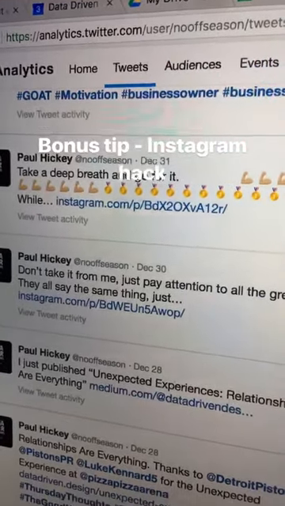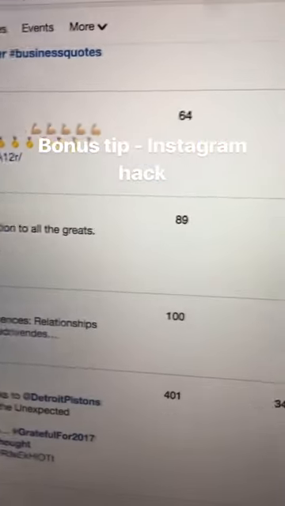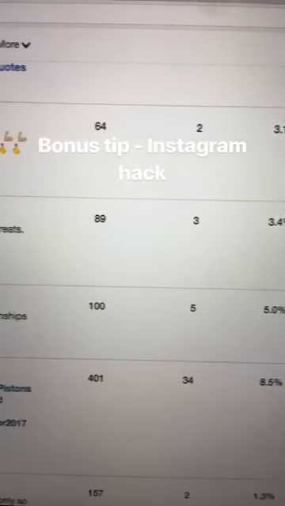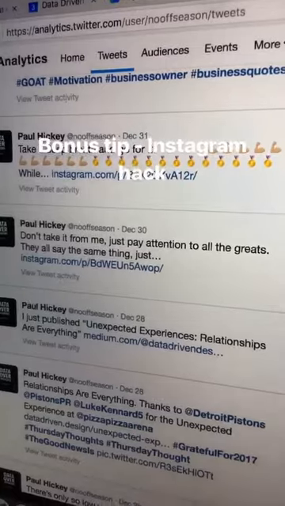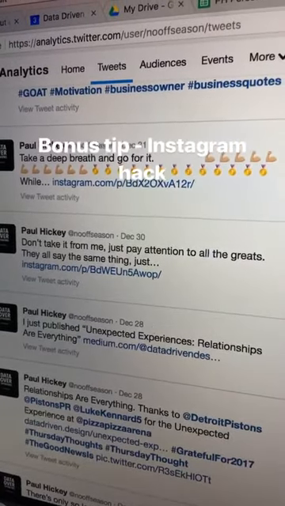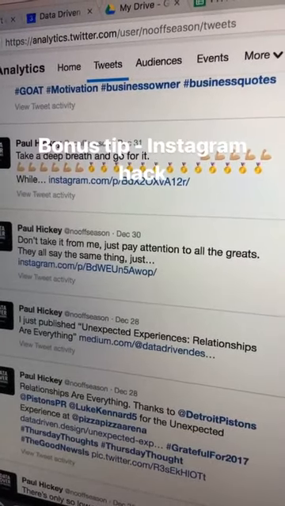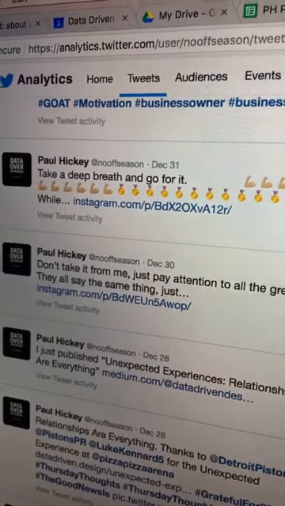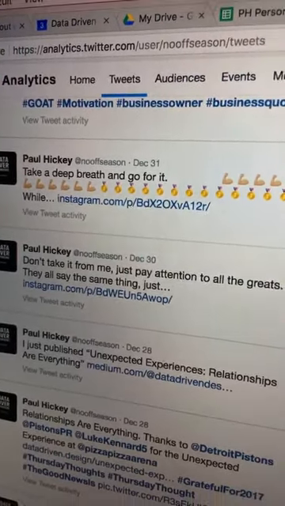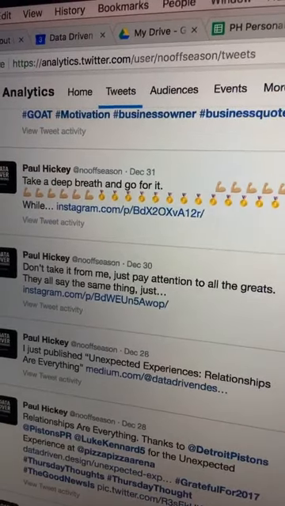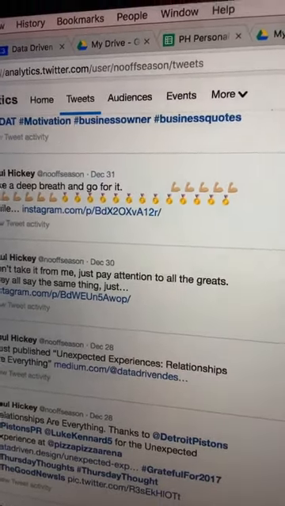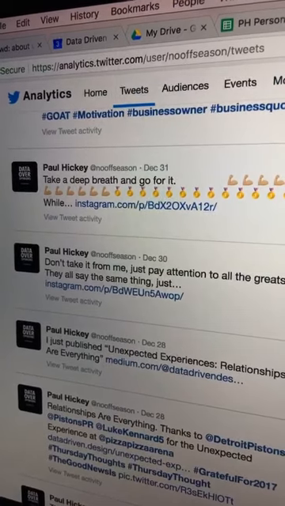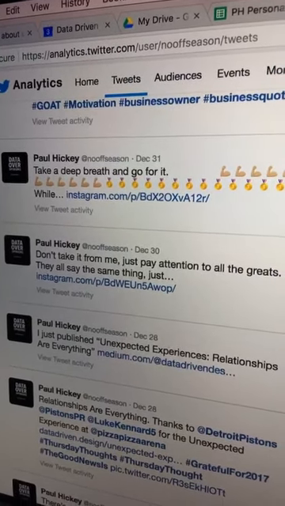I just found something else that I want to share. As I was looking through the data, I noticed that all of my automated tweets from Instagram were actually getting a little bit more engagement than my native tweets. And a little hack here is if you post on Instagram and you write your Instagram post to where your first 2 lines of characters would make for a good tweet, it's probably going to do well as an automated tweet on Twitter, even though it's automated.